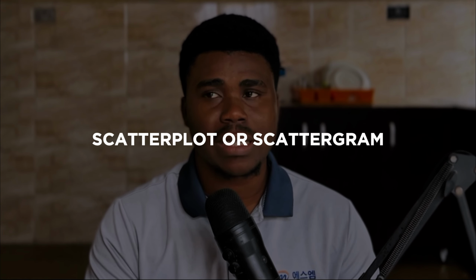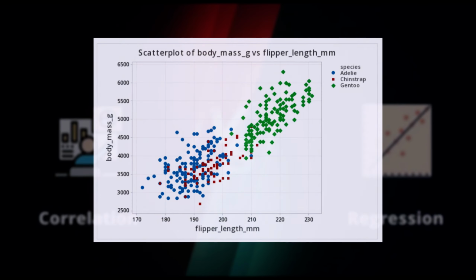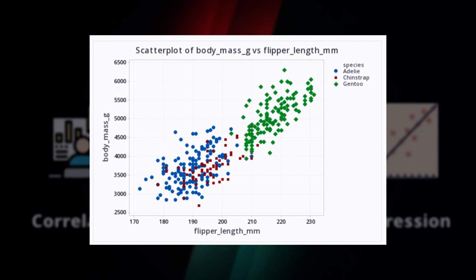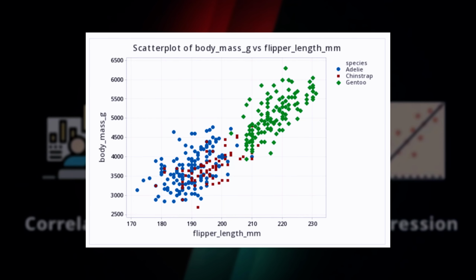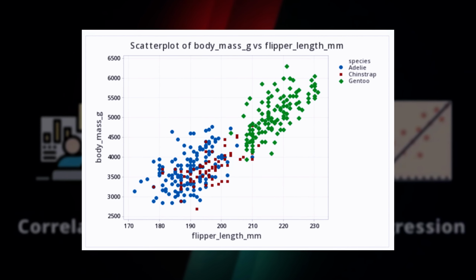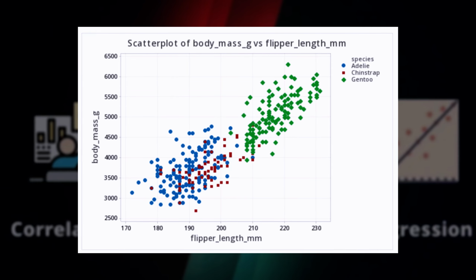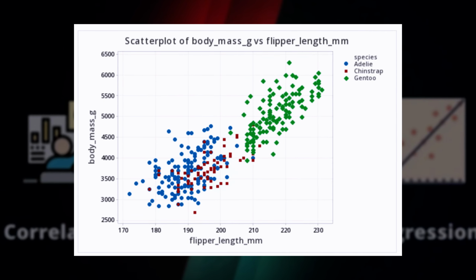Now, it is actually possible for us to diagrammatically or visually represent the strength of association between two variables, and the tool that we use to bring this coefficient to life is known as the scatter plot or the scattergram. The scatter plot consists of the horizontal axis and the vertical axis, and in between these two axes we have a point of intersection, where the two variables we are talking about, maybe x and y, intersect.